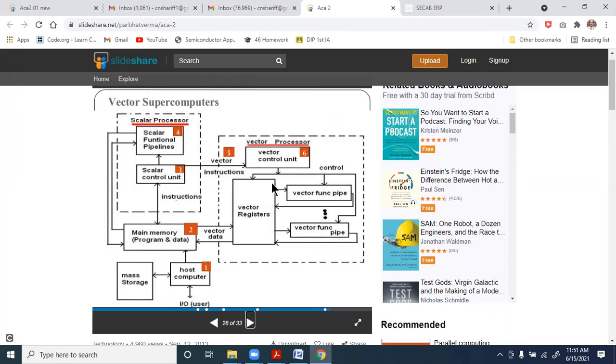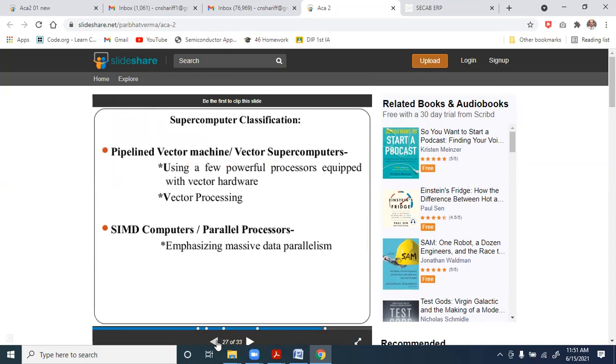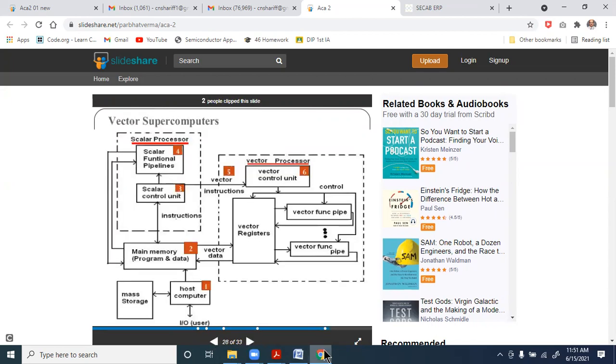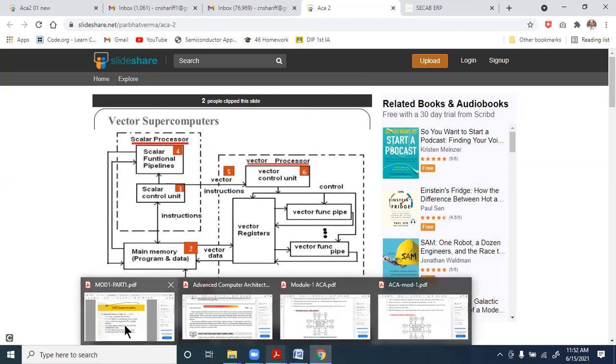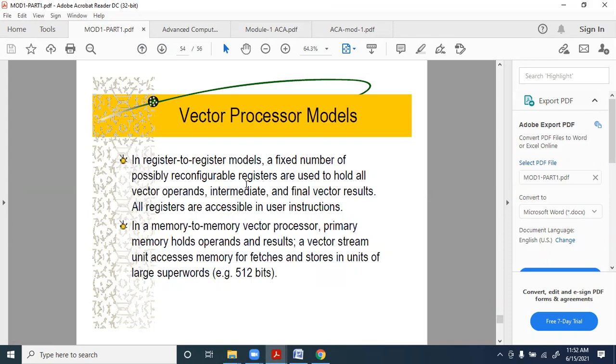We connect it to the scalar processor and to the vector processor. So accessing this can be done away with in the memory to memory model, but in the register model this might be necessary, because we have registers over here and they manipulate the data. I think that's what we had in the other set of slides. So that is the register to register model and the memory to memory model.